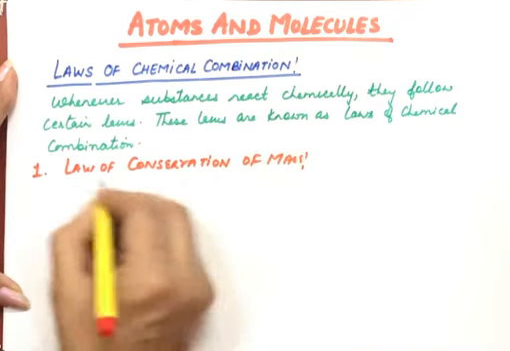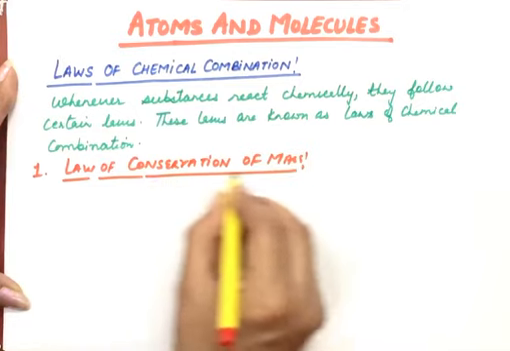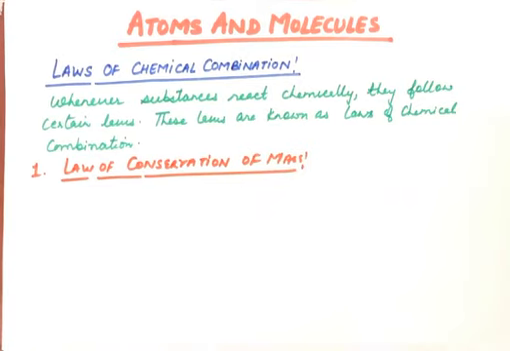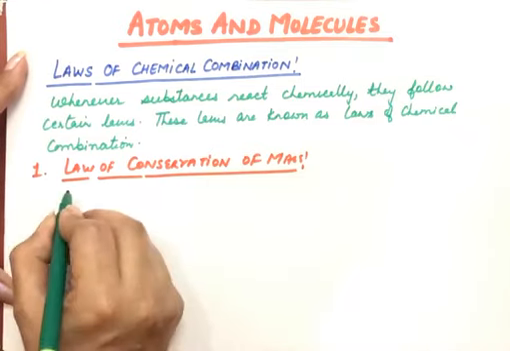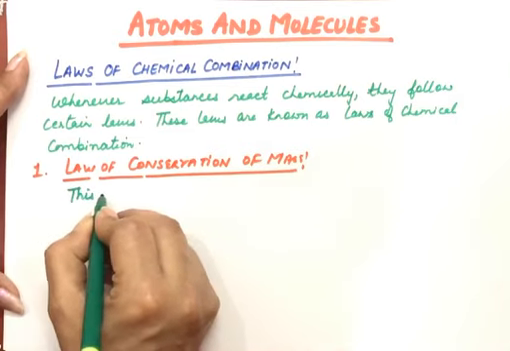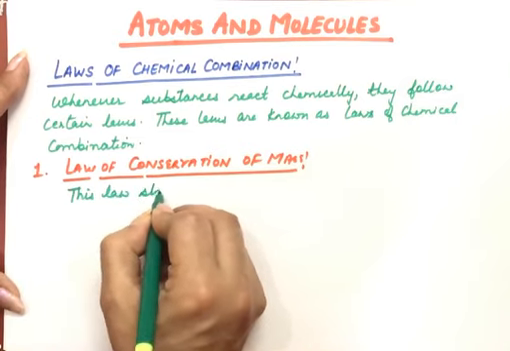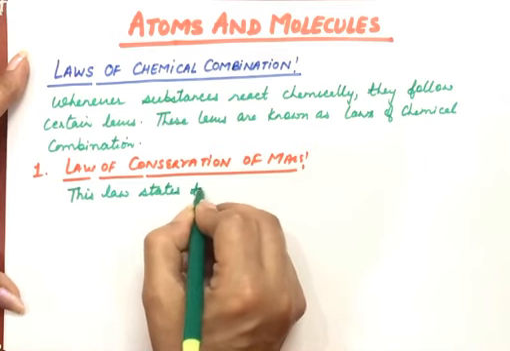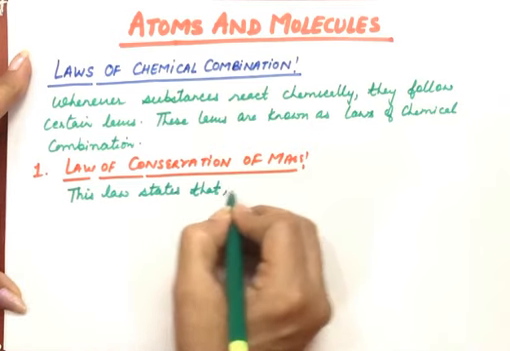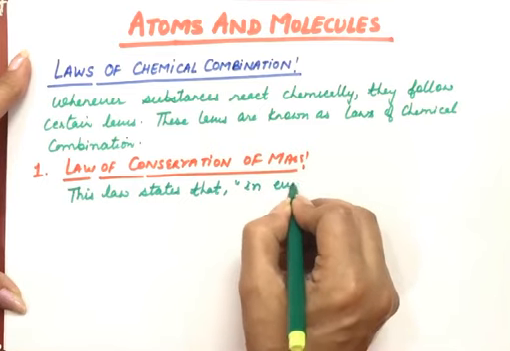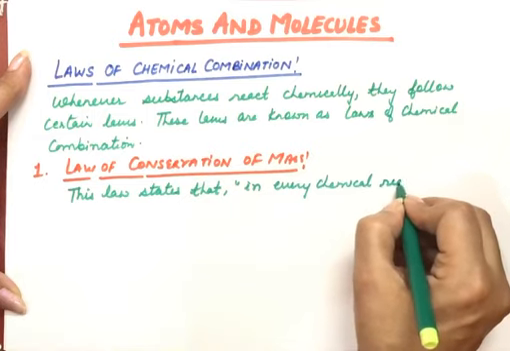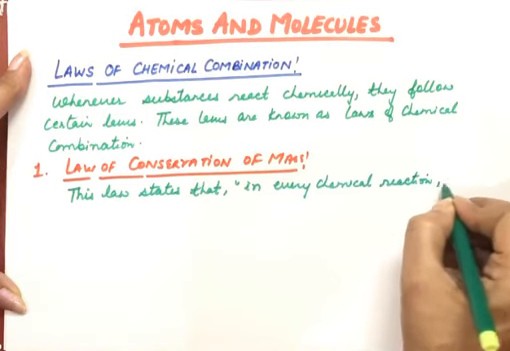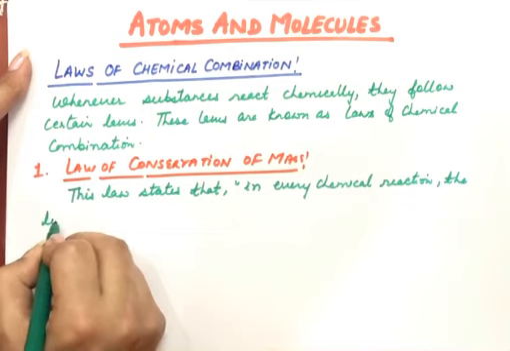The statement of this law is clear from these words. Mass is conserved here. Whenever a chemical reaction takes place, there will be reactants and there will be products. Substances which are reacting are reactants, and new substances that we get in a chemical reaction are known as products. So this law states that in every chemical reaction, total mass of the reactants is always equal to the total mass of the products.